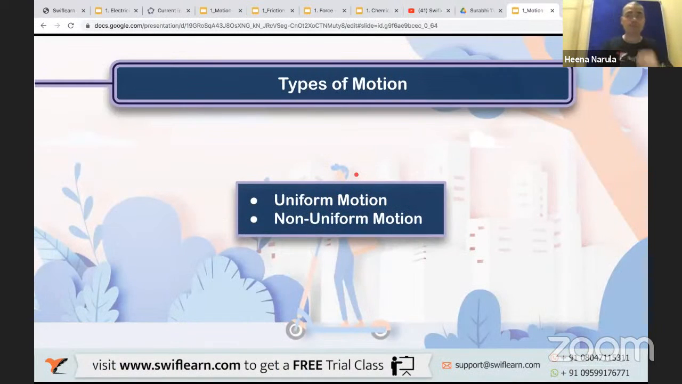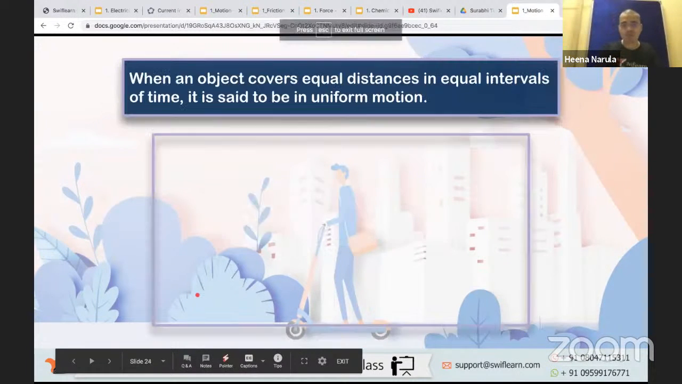Now, this is the next topic for us in the session, types of motion, right? Probably this is the last topic in the session. Don't worry, this session will get over, but not the topic. The topic of motion is going to be there in the next session as well. Uniform and non-uniform motion. What is this now? Let us discuss. Uniform motion.